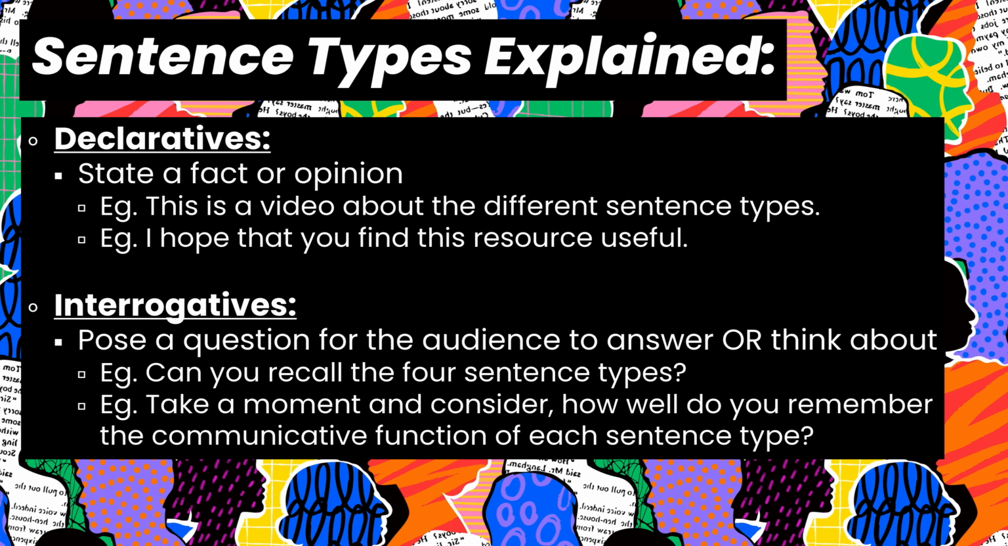So some examples of an interrogative might be something like, "Can you recall the 4 sentence types?" And here, this interrogative is asking that clear question for the audience to see if they can recall information from the previous slide. We've also got the interrogative, "Take a moment and consider. How well do you remember the communicative function of each sentence type?" Now, this interrogative is more one of those things for the audience to think about. It's not something that is requiring a direct answer in this discourse, but it's still an interrogative sentence.